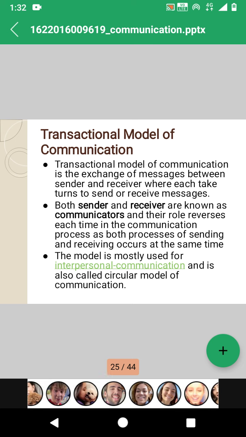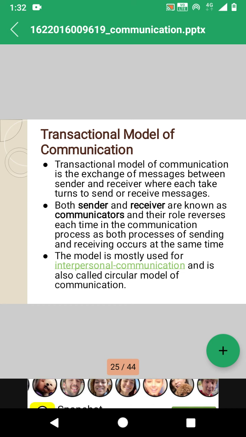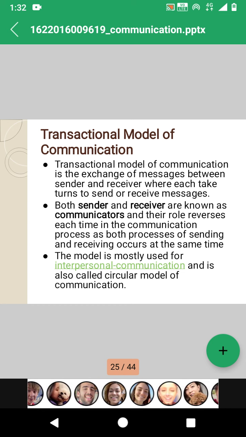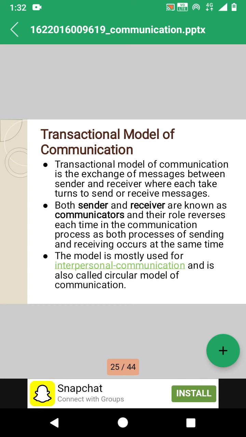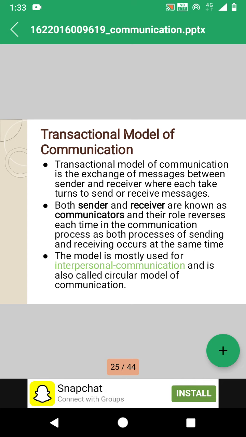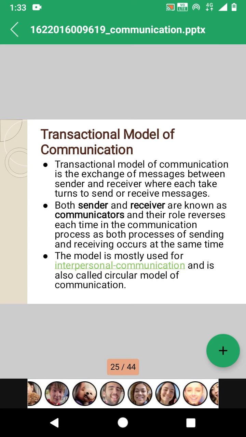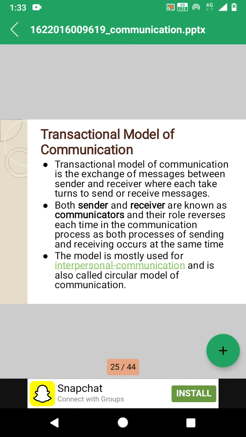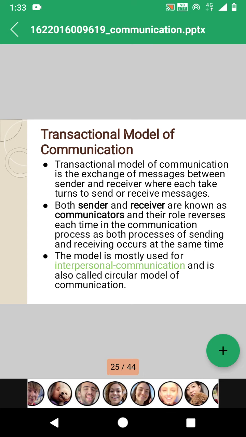Now, let us start with the second type, the transactional model of communication. Let us see what the transactional model is.